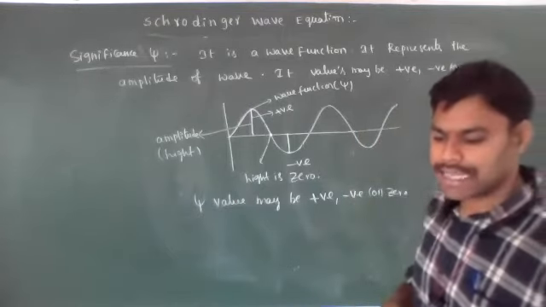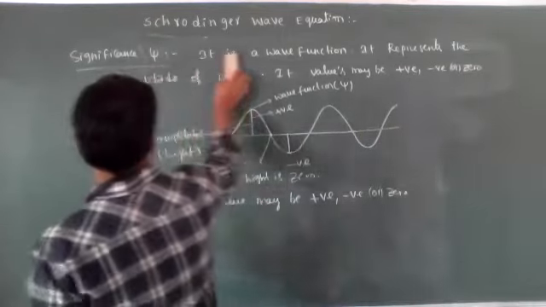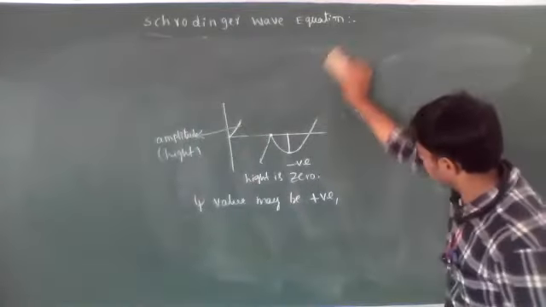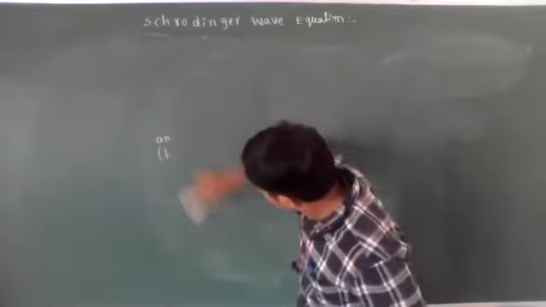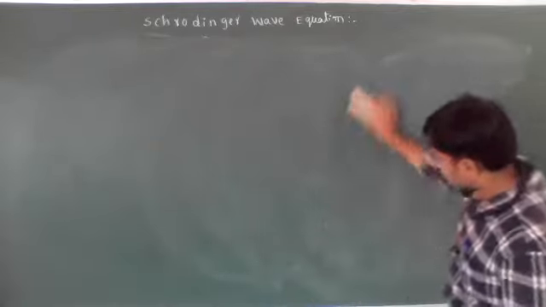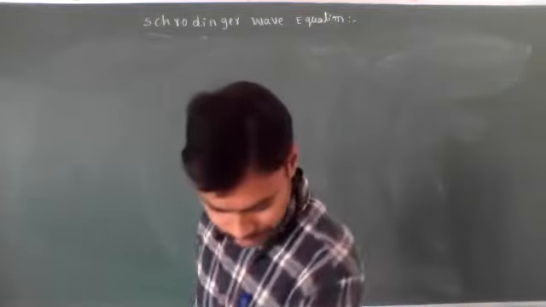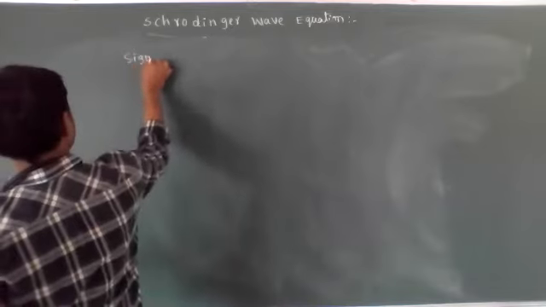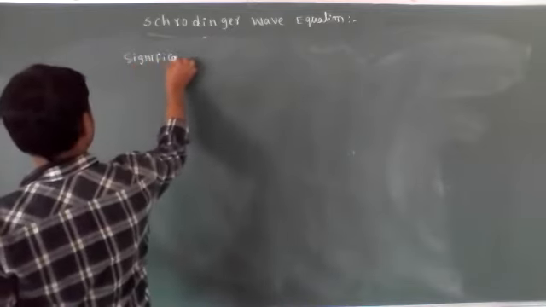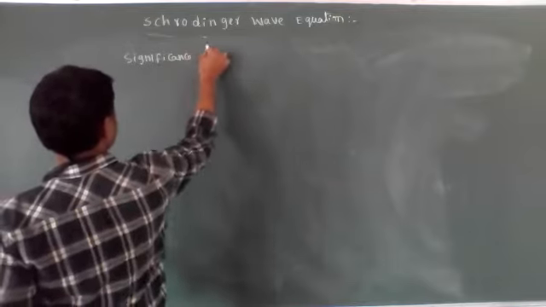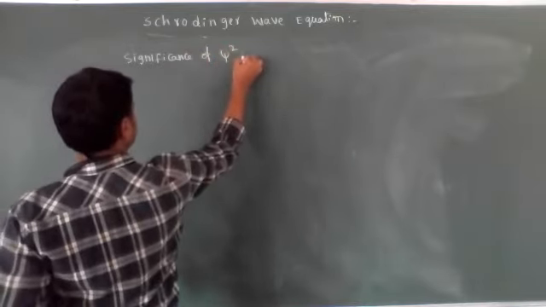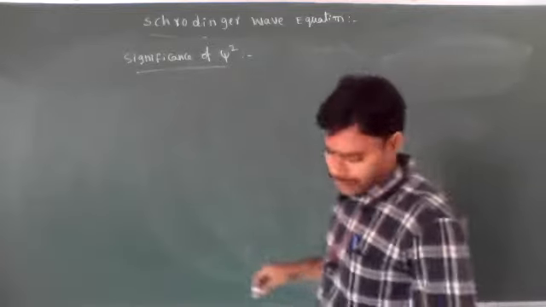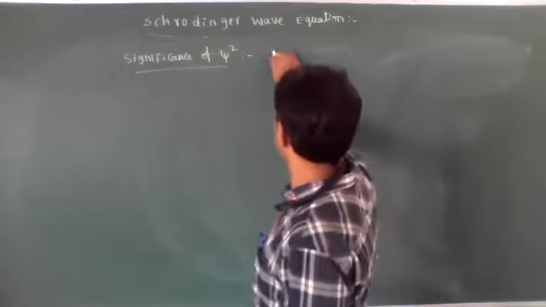Now this is about psi. Next, psi square. Significance of psi square. Psi square is the probability function.